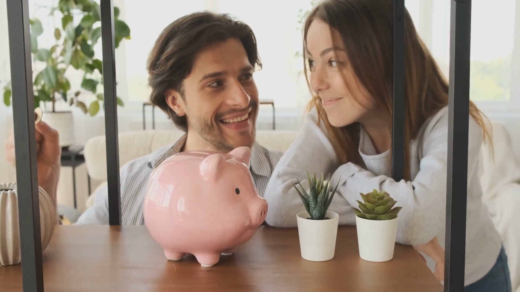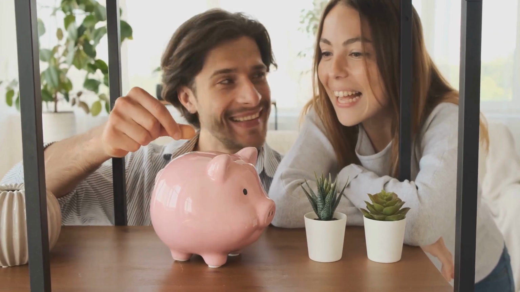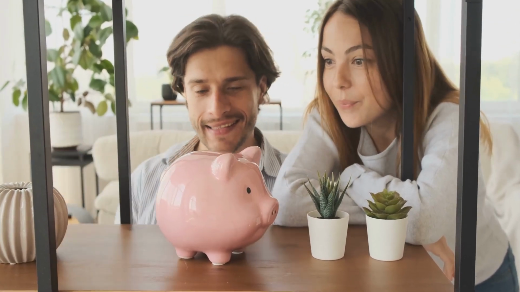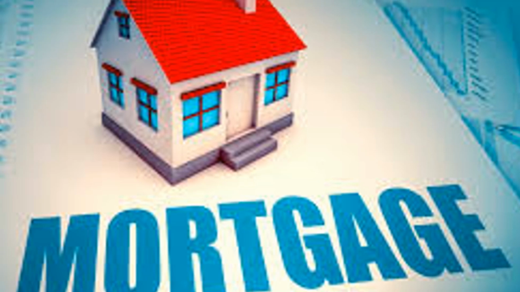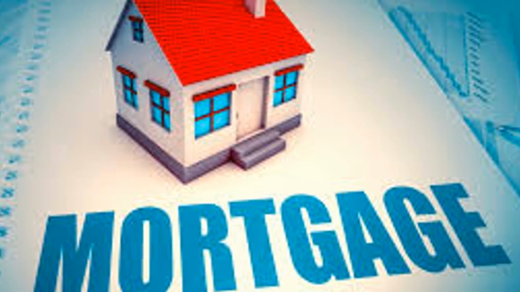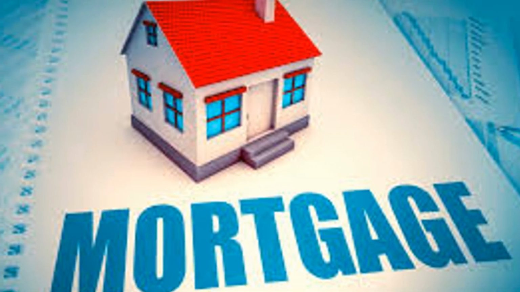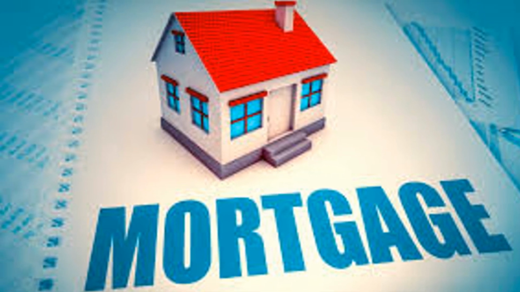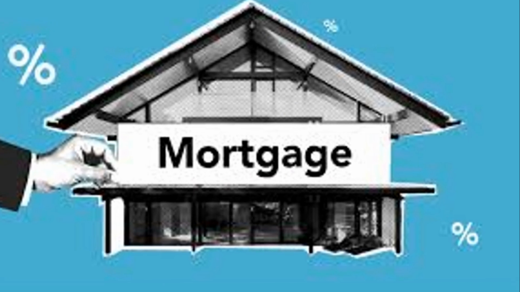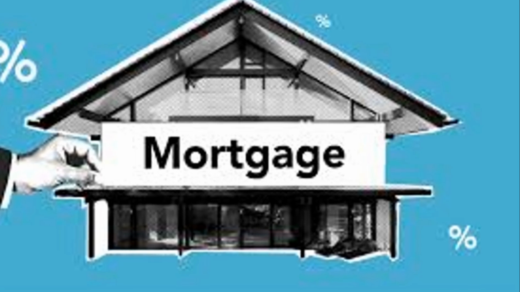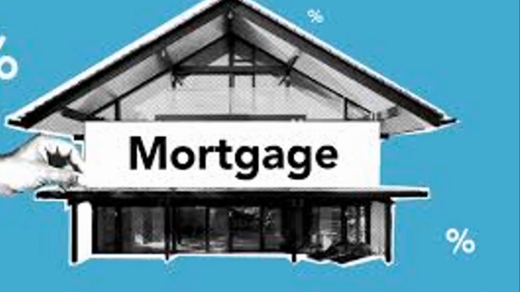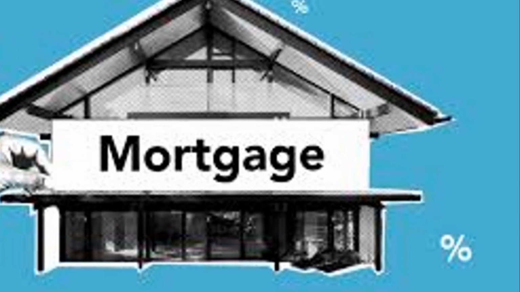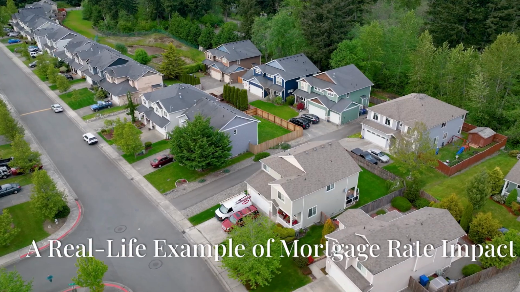Lower mortgage rates can also stimulate the housing market by encouraging more people to buy homes or refinance their existing mortgages. This ripple effect highlights the interconnected nature of the financial system and the significant role the Fed plays in shaping the mortgage landscape. Understanding this connection can help you make more informed decisions about buying a home or refinancing your mortgage. By keeping an eye on the federal funds rate and the Fed's actions, you can better anticipate changes in mortgage rates and plan accordingly.